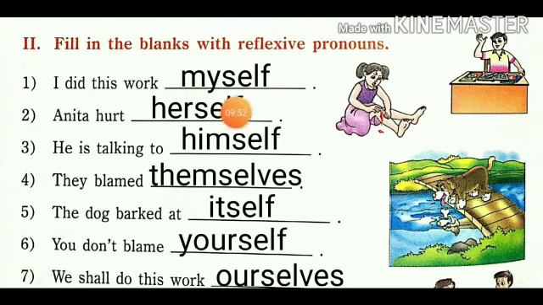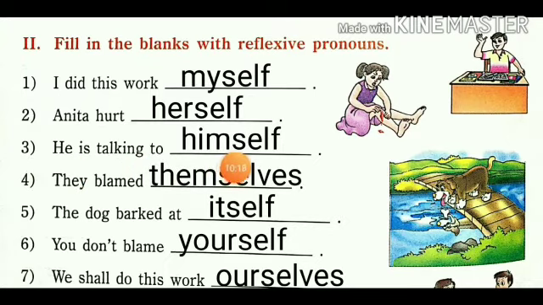Second number, Anita hurt herself. So Anita hurt herself. So she got hurt because of her mistake only. So Anita is a girl, so we have used her here. Her, herself, it becomes a reflexive pronoun. Third number, he is talking to himself.